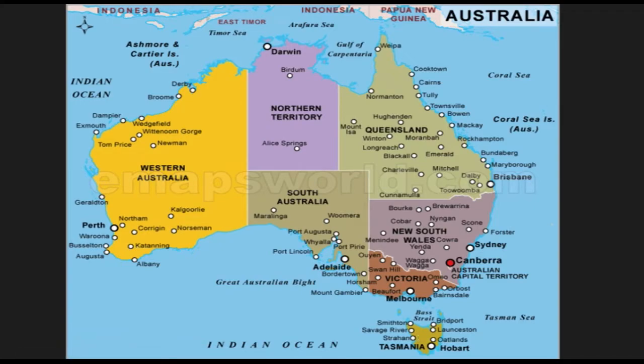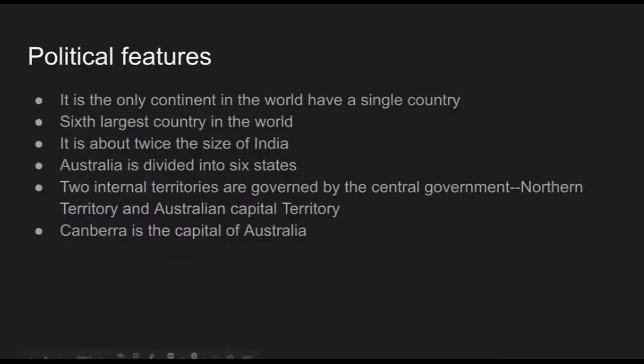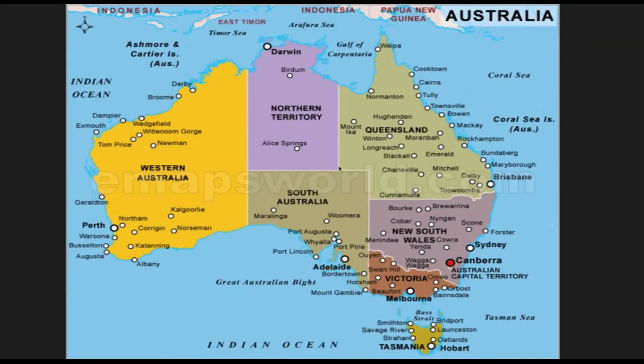And there are also 2 internal territories governed by central government. In India we have states and territories, and the territories are under the control of central government. The same way here, it is 6 states and 2 territories under central government. Which are they? There is the large but thinly populated Northern Territory, that is, there are fewer people in this area.